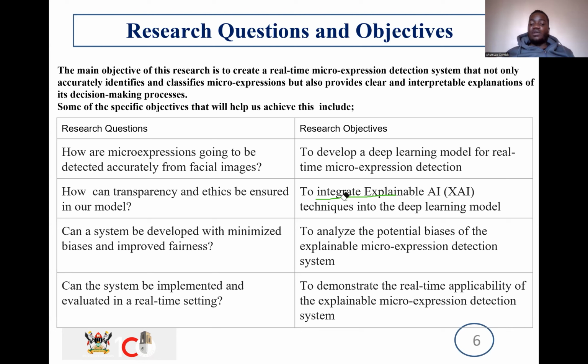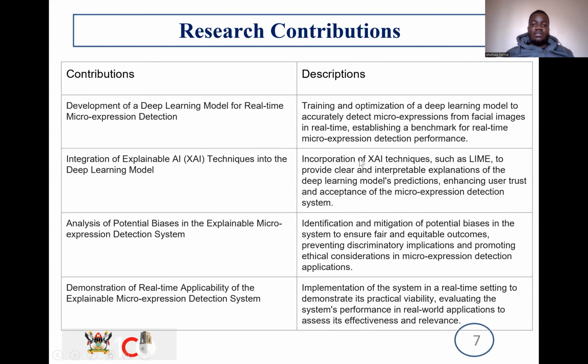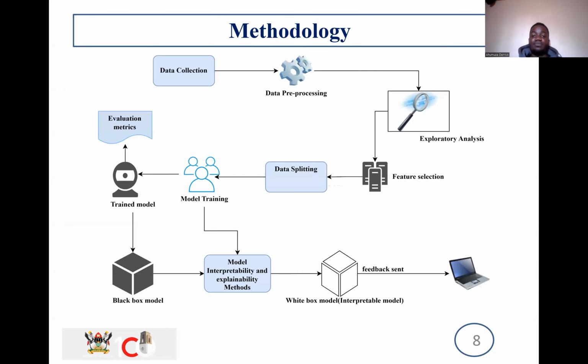we had to go into the whole process of finding out what this whole thing can do and what it cannot do. And with that, it led to these research contributions. We thought it would lead to these when we studied the whole bit of real-time microexpression detection, and then developing a deep learning model for real-time microexpression detection, which was obvious. And then the other would be integration of explainable AI techniques within the deep learning model, then analysis of potential biases in the explainable microexpression detection system. Then there'll be demonstration of real-time applicability of the explainable microexpression detection system.